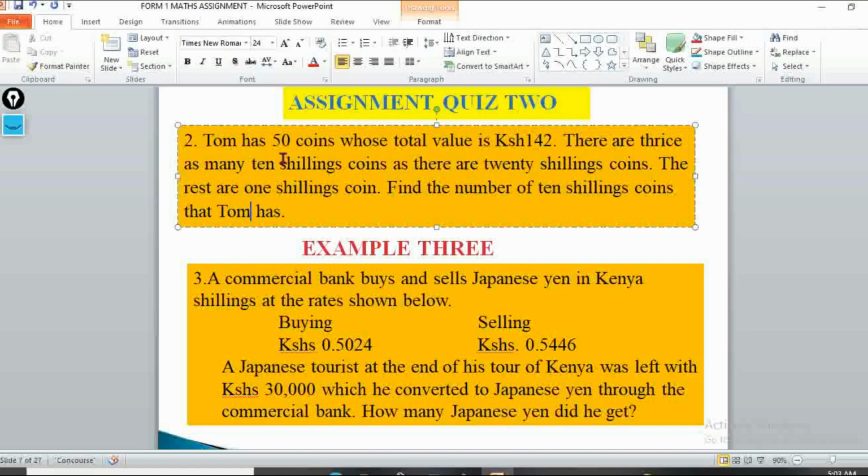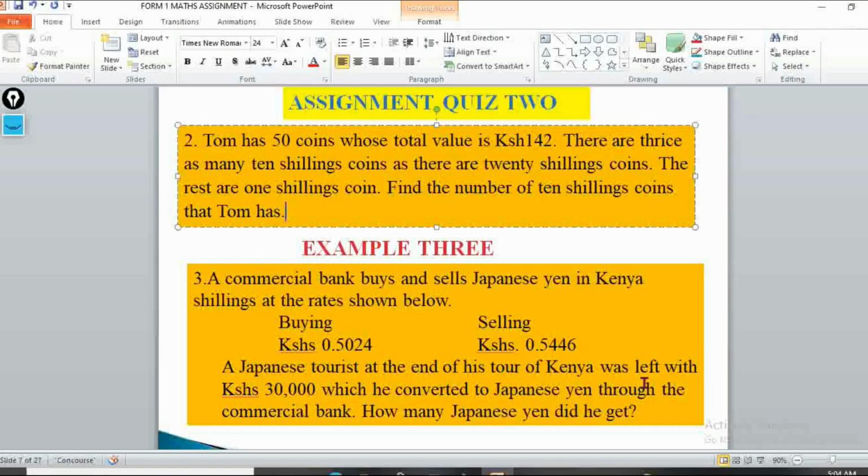So we have Tom has 50 coins whose total value is 142, and there are thrice as many 10 shillings coins as there are 20 shillings coins. So the rest are 1 shillings coins. So find the number of 10 shillings coins that Tom has. So that's the correction that's supposed to be there. So it's okay, you can save that. So you can put that one down as your assignment. And then let's go to example 3.